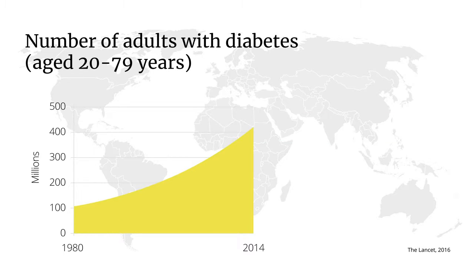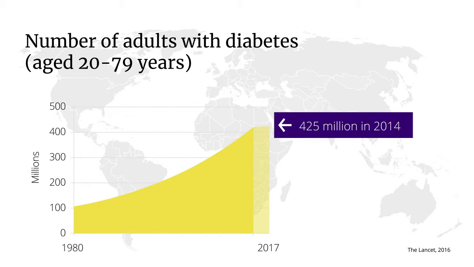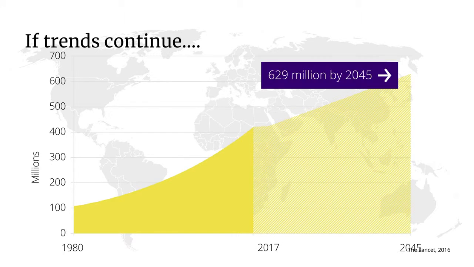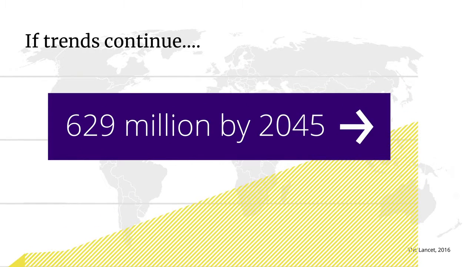2017 data from the International Diabetes Federation revised this estimate to 425 million people. If these trends continue, 629 million adults worldwide are expected to have diabetes by 2045.